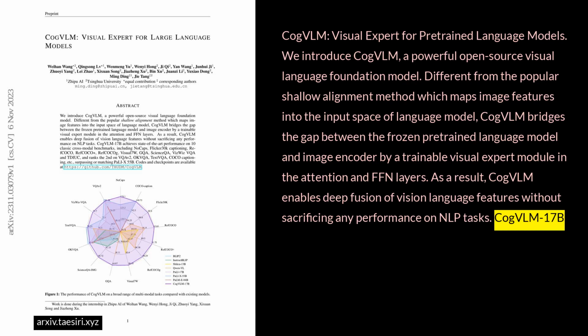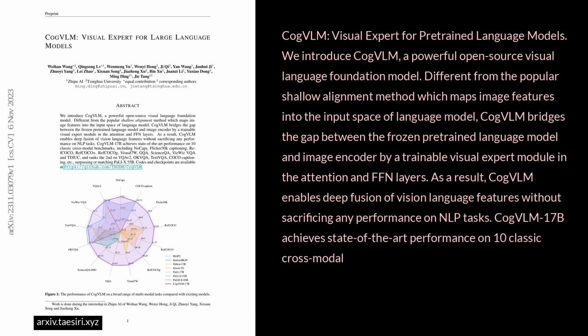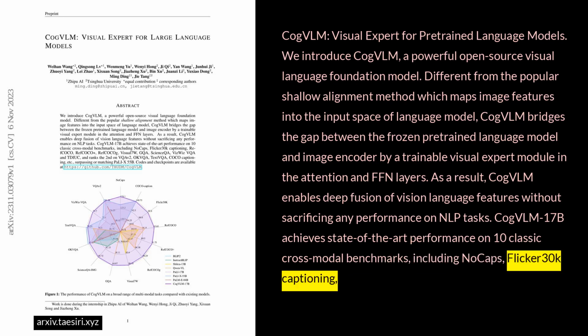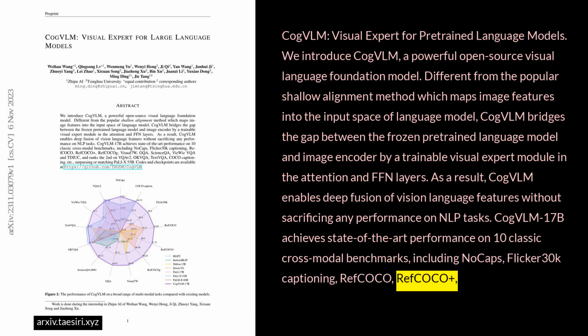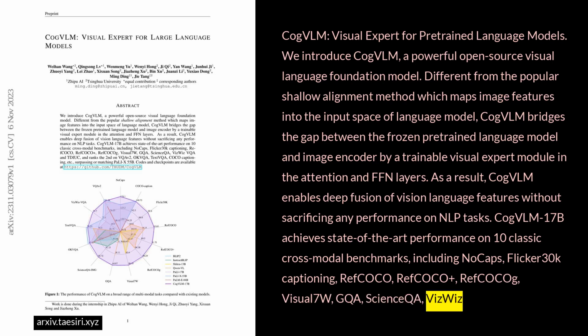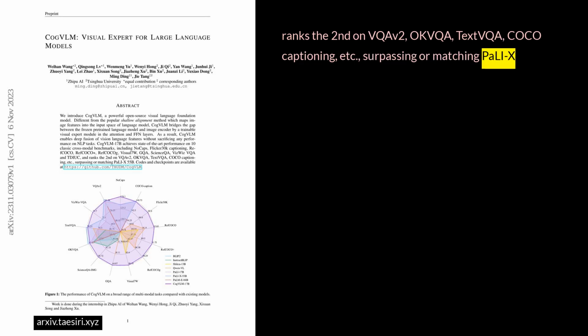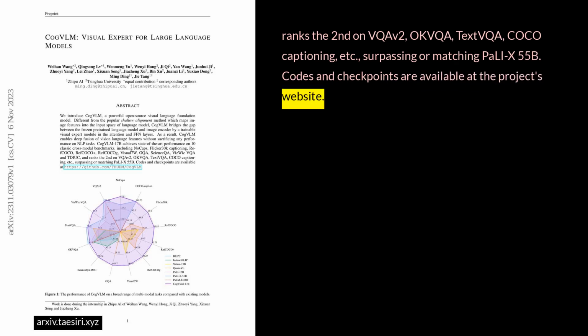As a result, CogVLM enables deep fusion of vision language features without sacrificing any performance on NLP tasks. CogVLM 17B achieves state-of-the-art performance on 10 classic cross-modal benchmarks, including NoCaps, Flickr30K captioning, RefCOCO, RefCOCO+, RefCOCOg, Visual7W, GQA, ScienceQA, VizWiz VQA, and TDIUC, and ranks second on VQAv2, OKVQA, TextVQA, COCO captioning, etc., surpassing or matching PaLI-X 55B. Codes and checkpoints are available at the project's website.